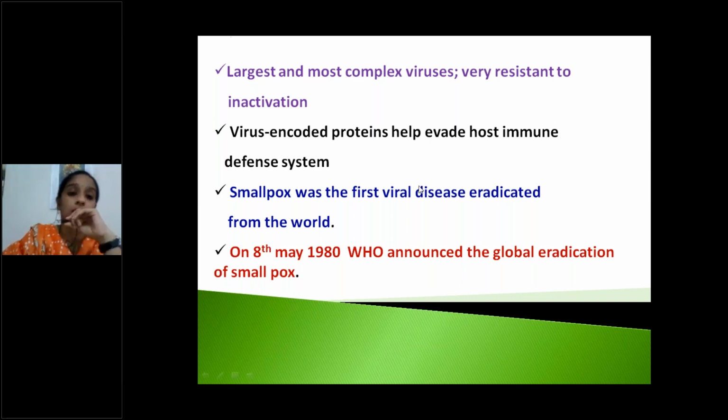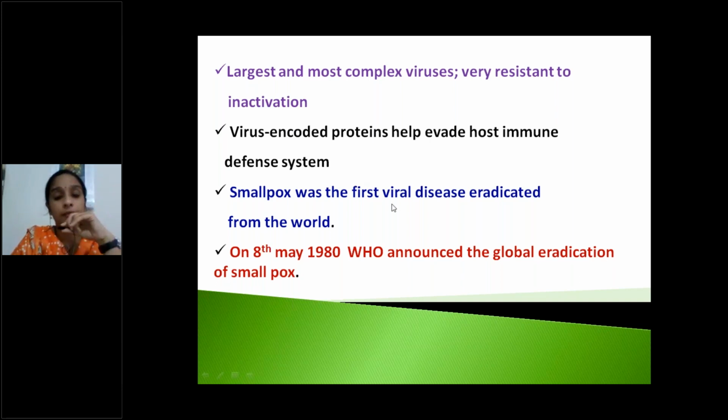Then these virus-encoded proteins help to evade the host immune defense system. Another important point: the causative agent of smallpox is variola virus. Variola belongs to the pox virus family.